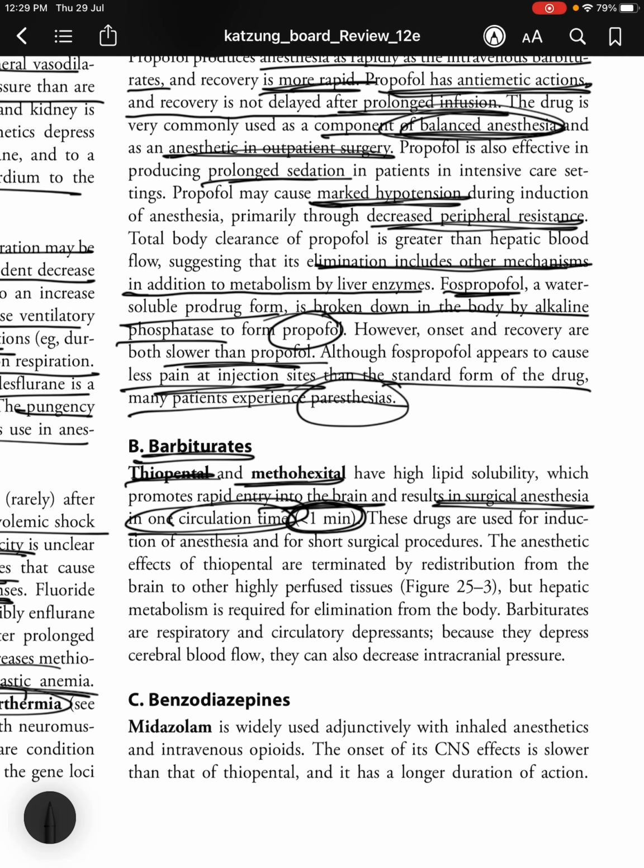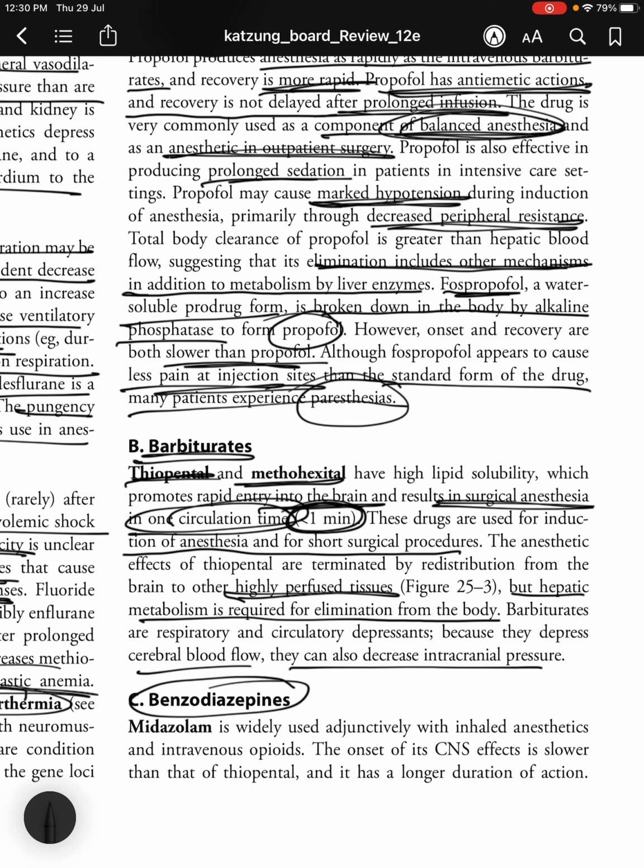These drugs are used for induction of anesthesia and for short surgical procedures. The anesthetic effects of thiopental are terminated by redistribution from the brain to other highly perfused tissues, but hepatic metabolism is required for elimination from the body. Barbiturates are respiratory and circulatory depressants. Because they depress cerebral blood flow, they can also decrease the intracranial pressure.